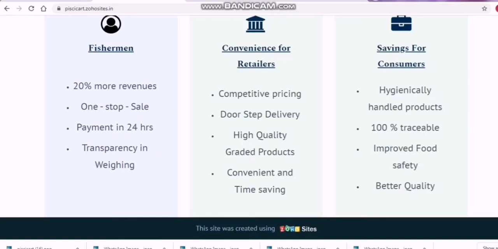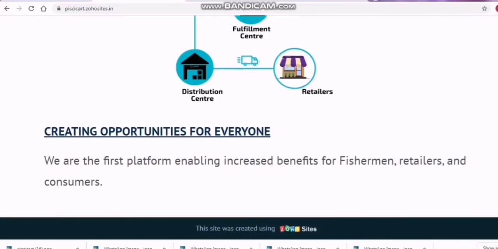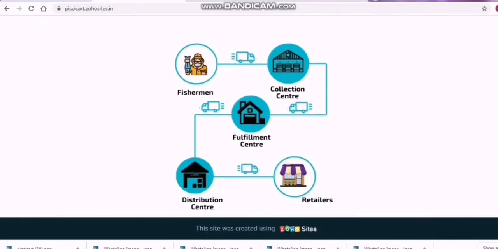And now I'm showing you how the process is going to be. For a fisherman, we are going to procure from the fisherman, and collect all the products they have procured, because there are n number of fishermen available. We are going to have it in a collection center. A collection center is basically a very big warehouse where we can store a lot of things, but we are not going to store these products more than 12 hours. We will procure and directly give it to the business. We are not going to store whatever we have procured from the fisherman.